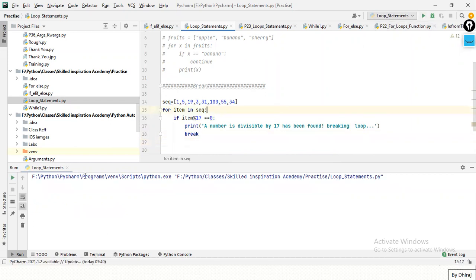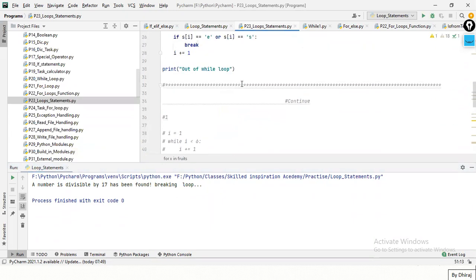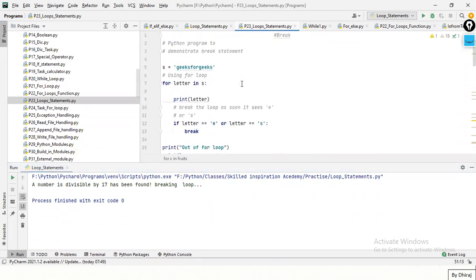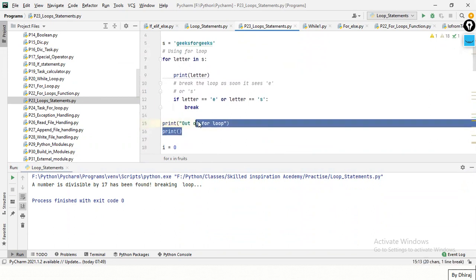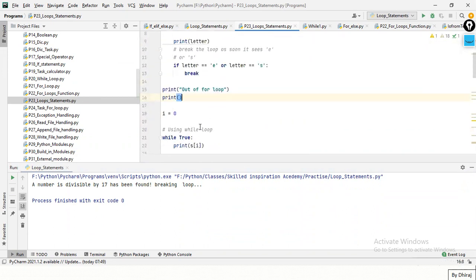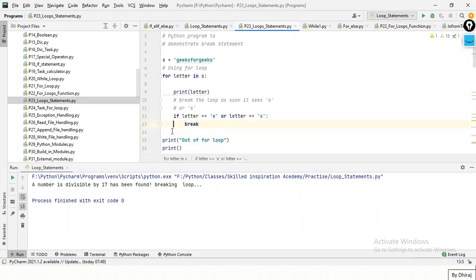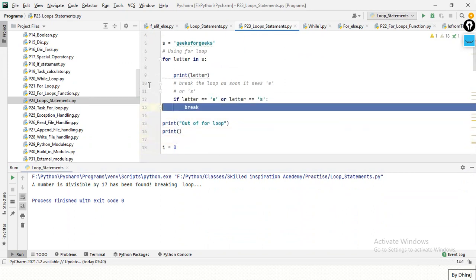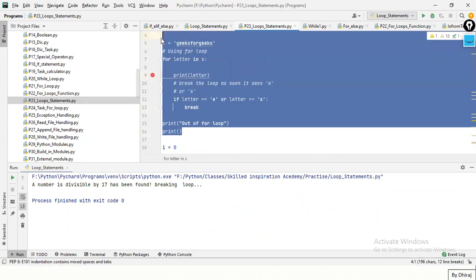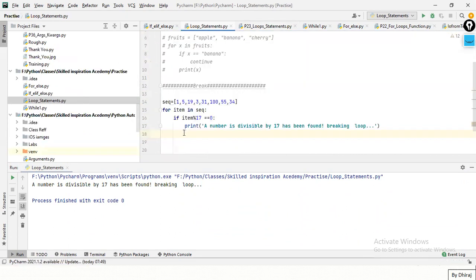Let me run the program. I have a better example to understand. This will be difficult. This will also be difficult. Okay, this will be the same. Let me run this. See, we'll take this example later on. Let me explain the break statement first.